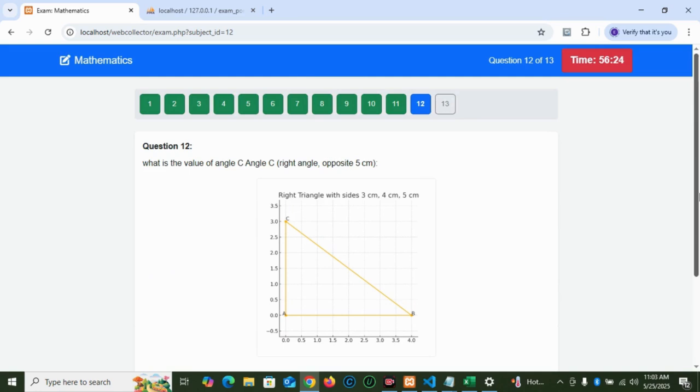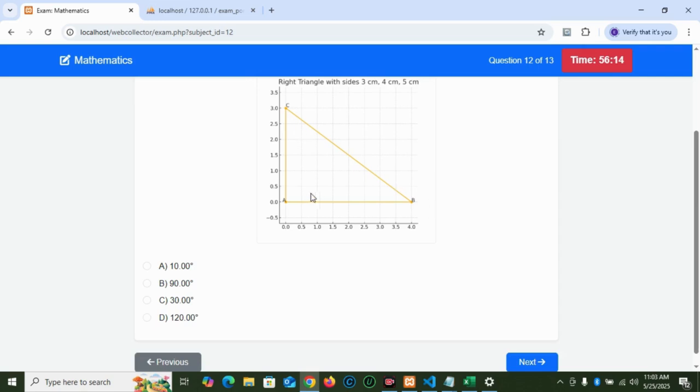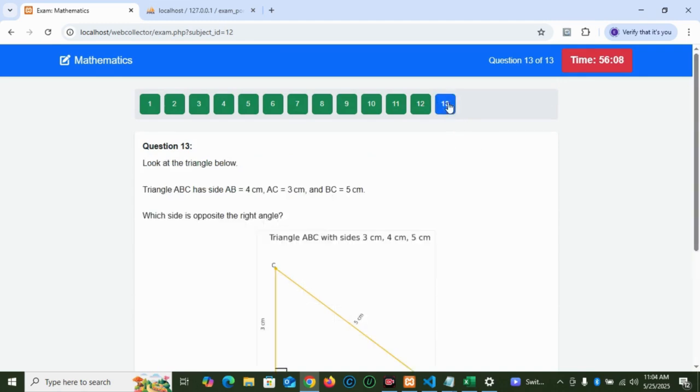Now, another image question. What is the value of angle C? Angle C, right angle opposite 5 centimeter. Question 12. What is the value of angle C? Angle C, and that value over this BC is 90 degrees. You click 90 degrees. Like I've said, you navigate. All right. So look at the right angle.